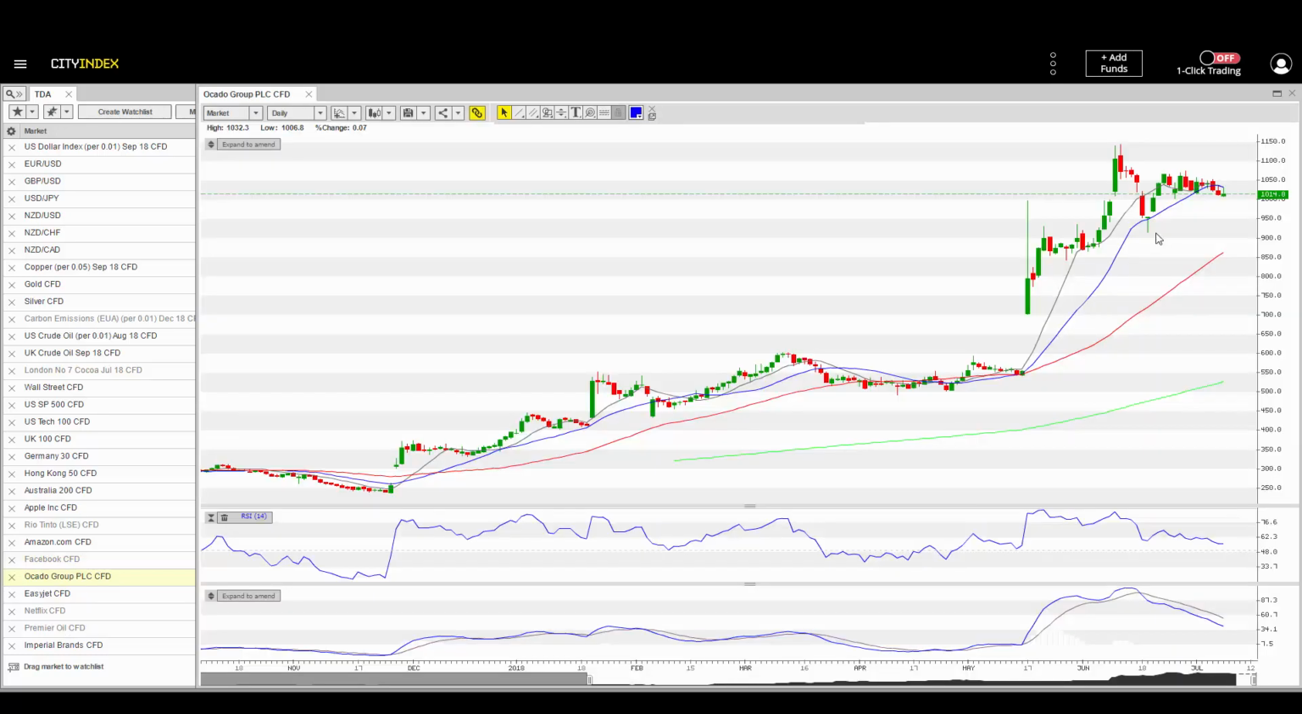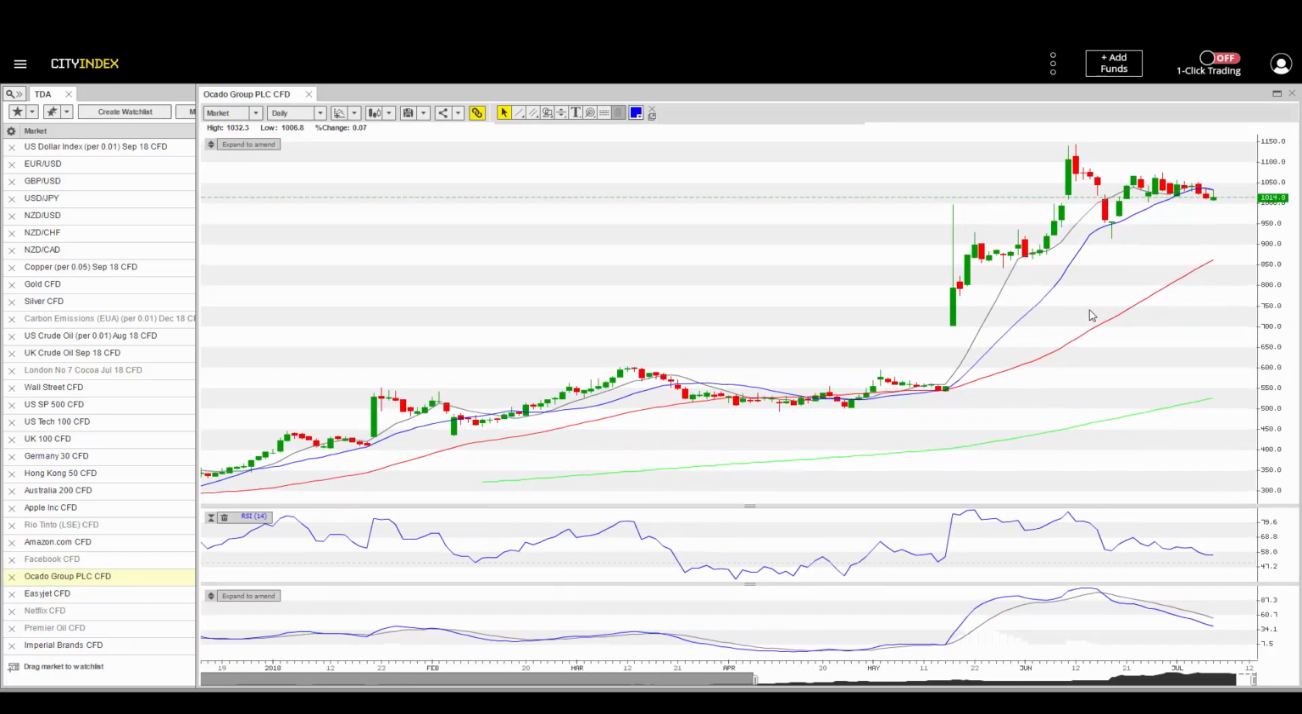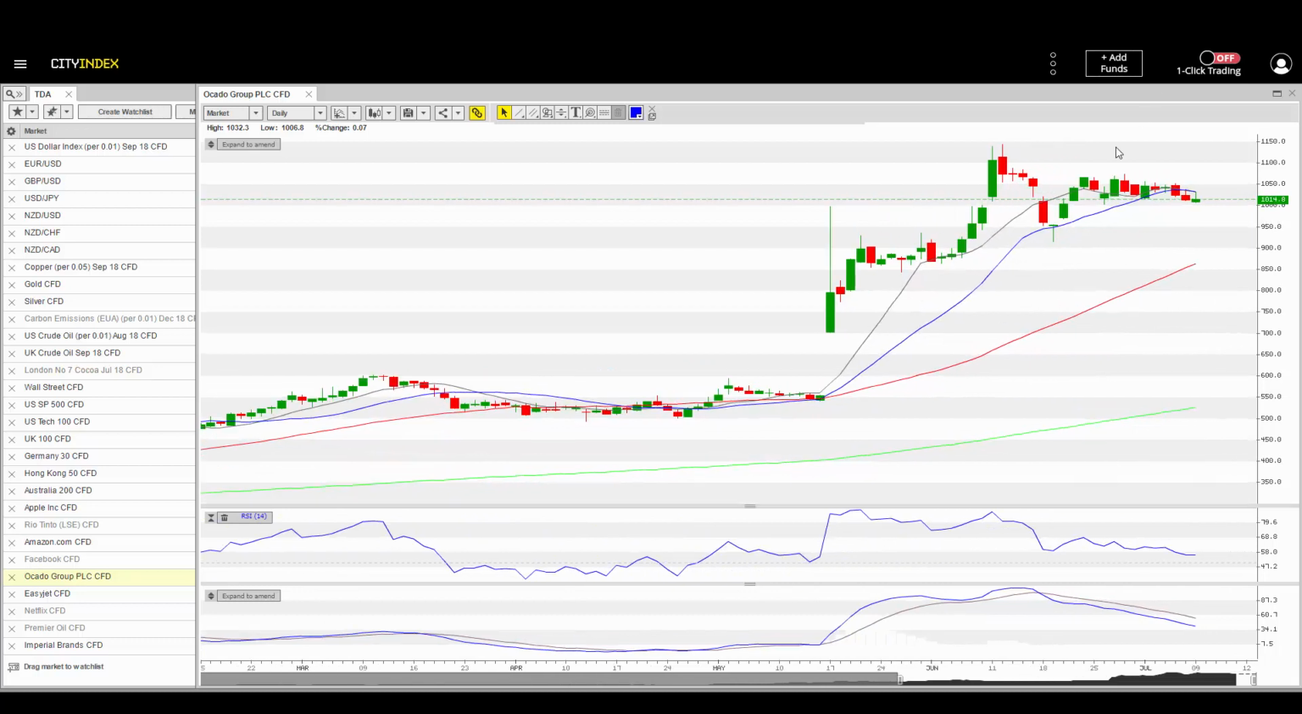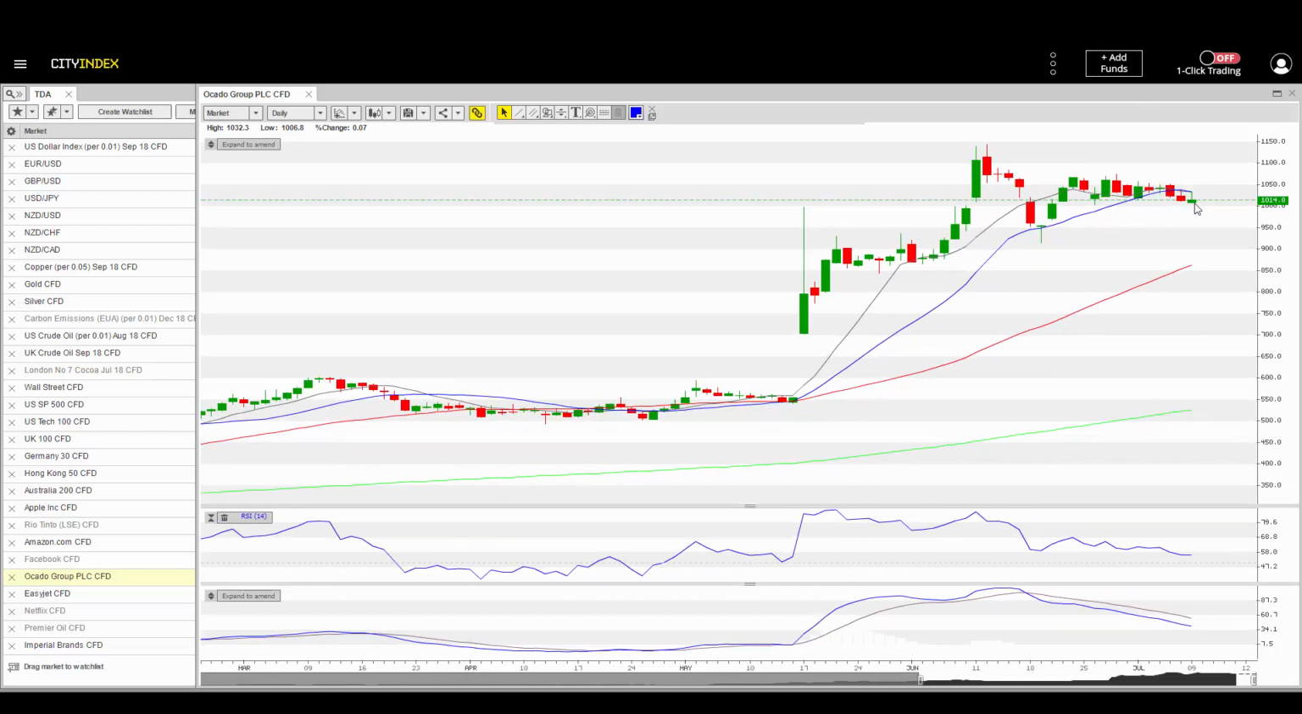Ocado Group continuing to form a bearish pattern. Okay, so lower highs here, testing the lows here. We did produce a green candle at this level of support. However, what I need to see today is a break above the high of this candle, and certainly starting to break these highs here at 1050. Need to see that happen.